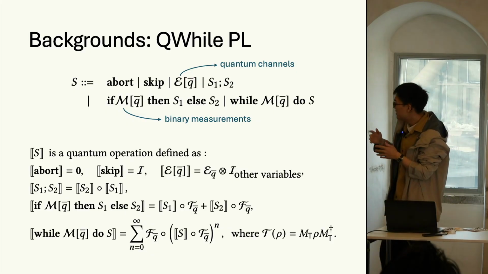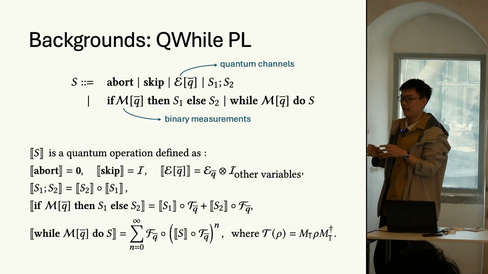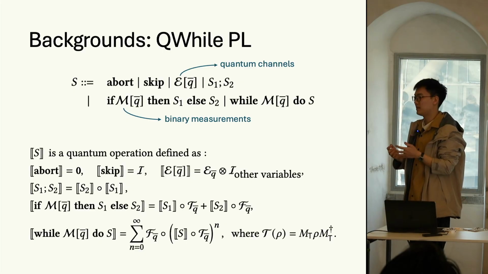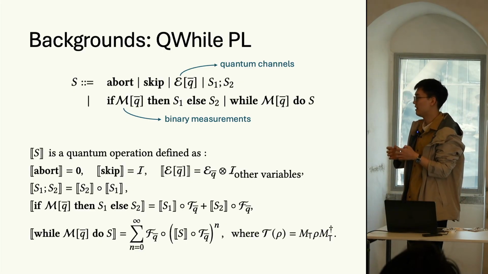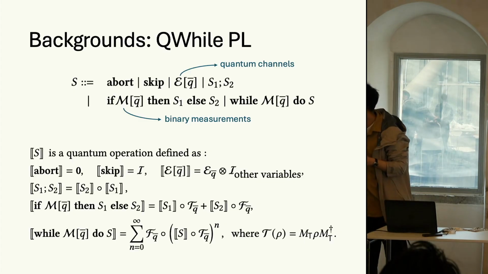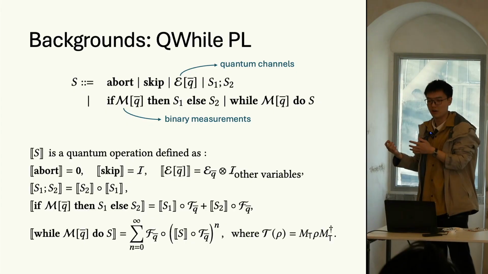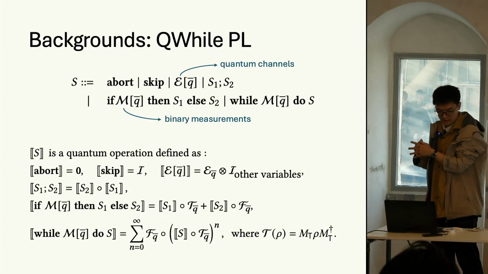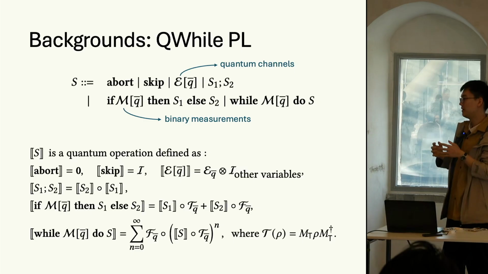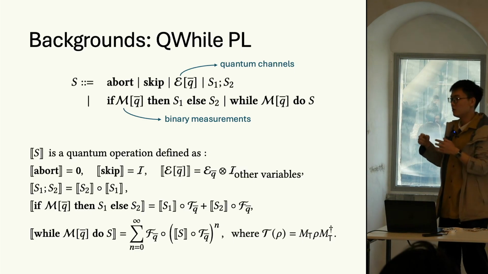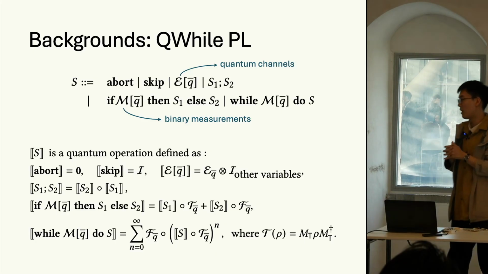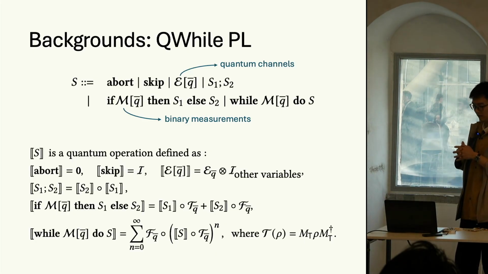Since we have encoded the probability of outcomes as the trace of the program state, you may see that the quantum operation here is not divided by the trace of the post-measurement quantum states. So we need to sum up the program states of the two branches to obtain the final program state for the if branching statement.